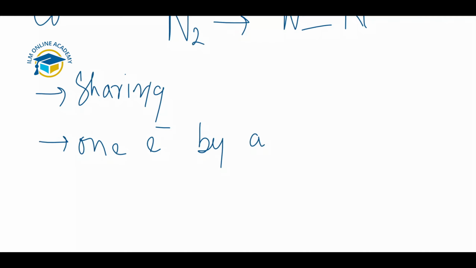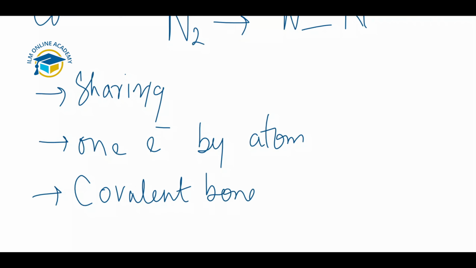Third, molecules are formed from atoms that are linked to each other by covalent bonds. So these are the main features present in case of covalent bonding. This is all about covalent bonding.